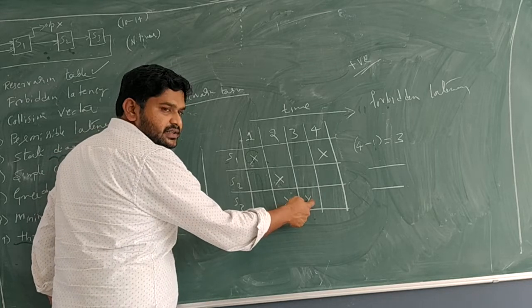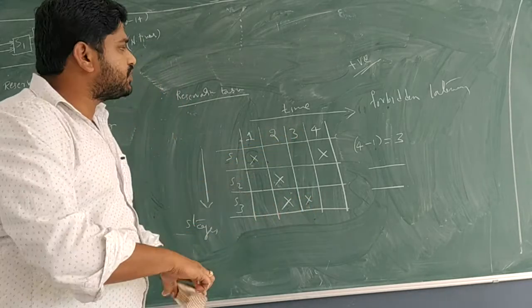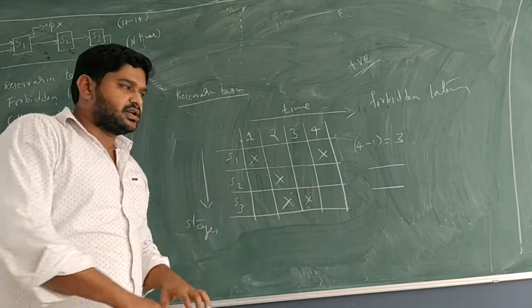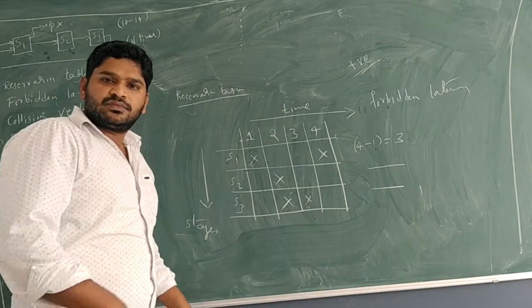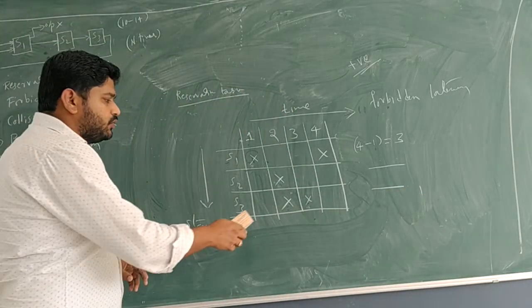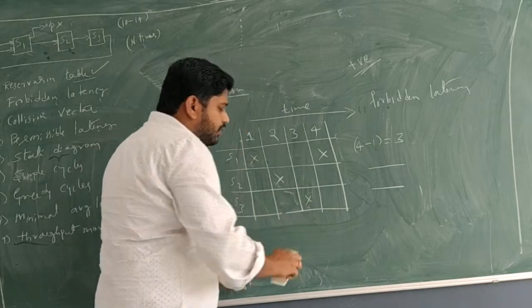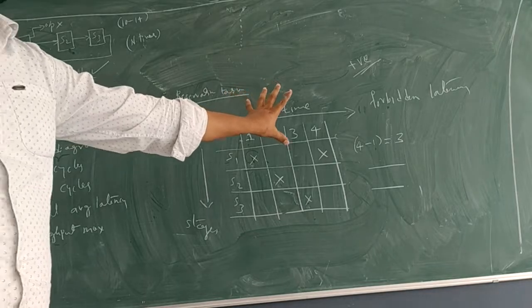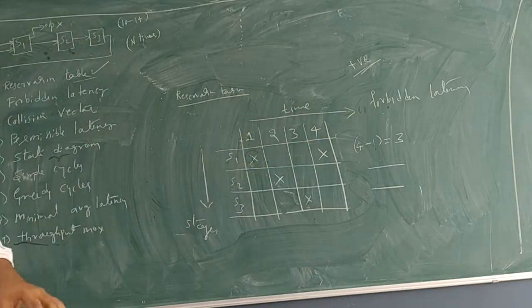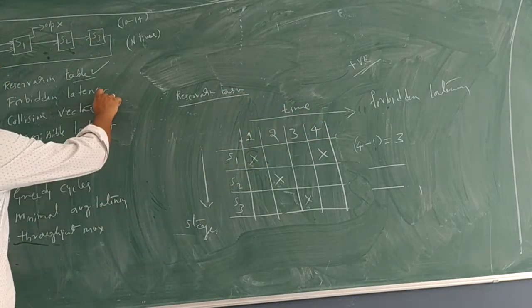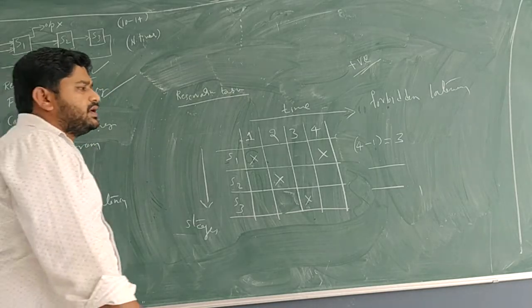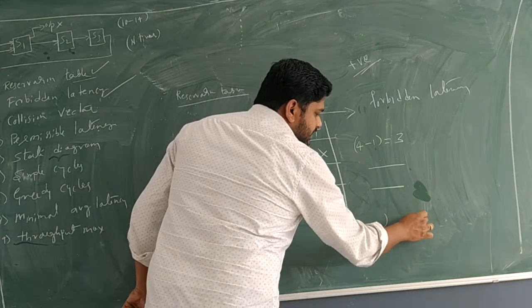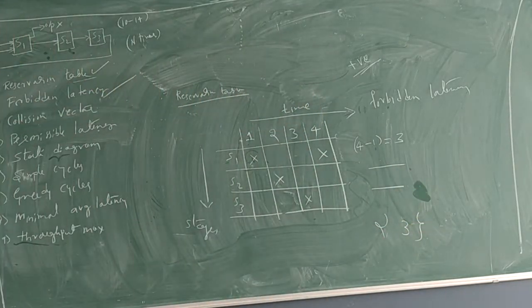So now where are the X here? One at 2, one at 3. We should not do 2 minus 3 because we will get a negative answer. Time cannot be negative, so 3 minus 2 is correct. That time I write 1. Okay, because it is 3 minus 2. So now, since we don't have multiple X in a row, which is a simple problem, I am stopping right now. Okay. So what we have calculated is the forbidden latency. What is the forbidden latency? Here nothing, 3. Hence the forbidden latency is only 3.